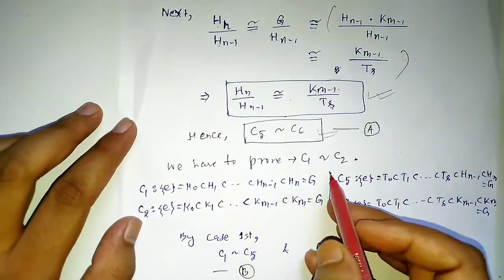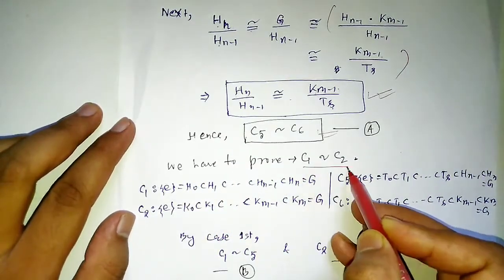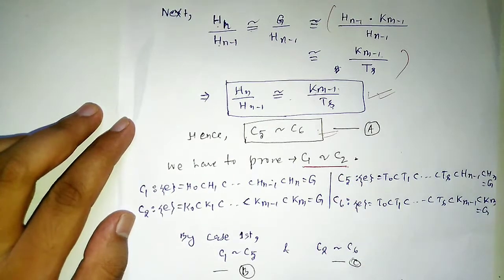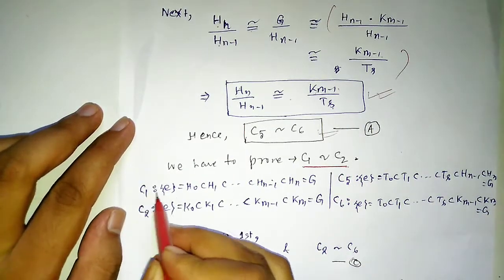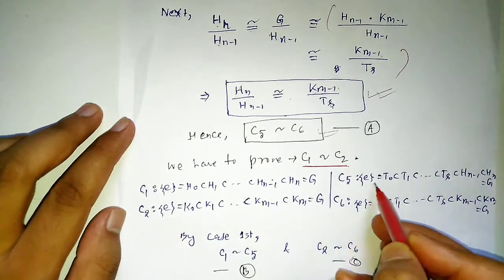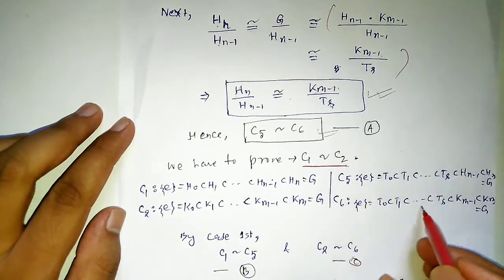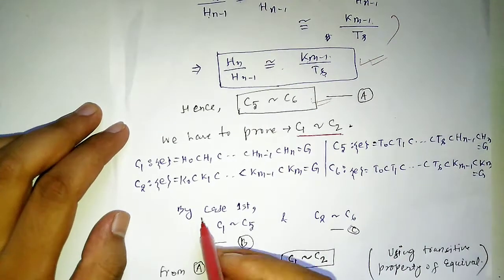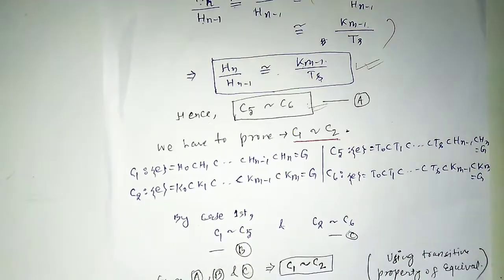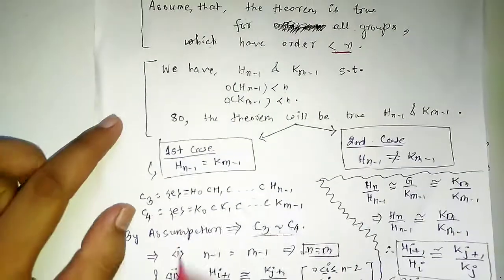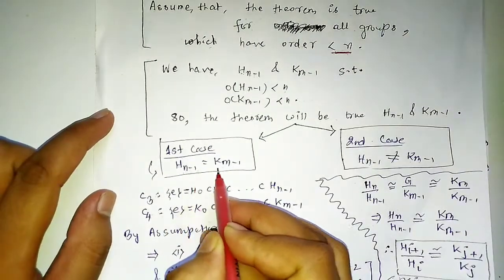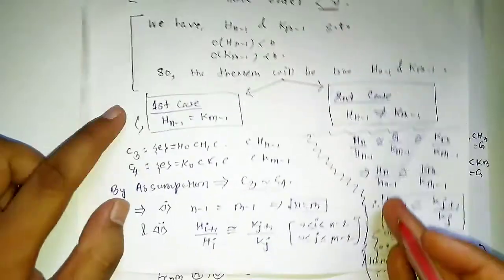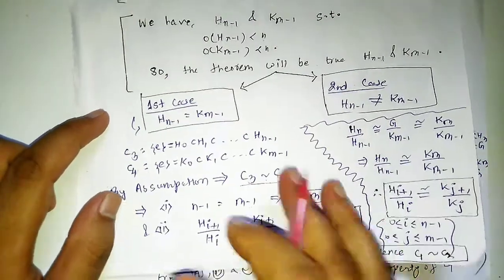Now we have to prove that C1 is equivalent to C2 also. So here C1 is this, C2 is this, C5 is this, and C6 is this. By the first case, where Hn minus 1 is equal to Km minus 1, we have proved that C1 is equivalent to C2.